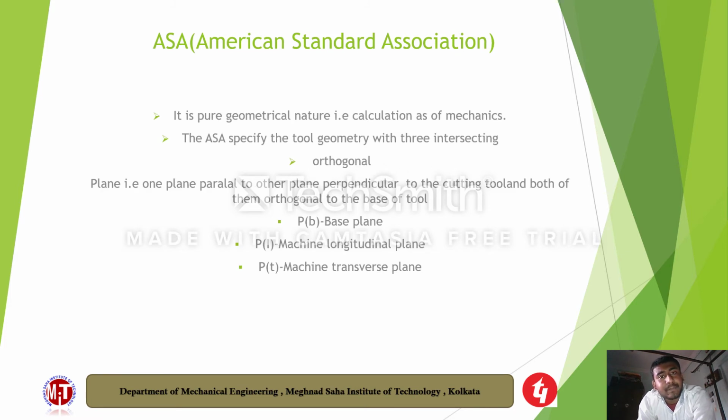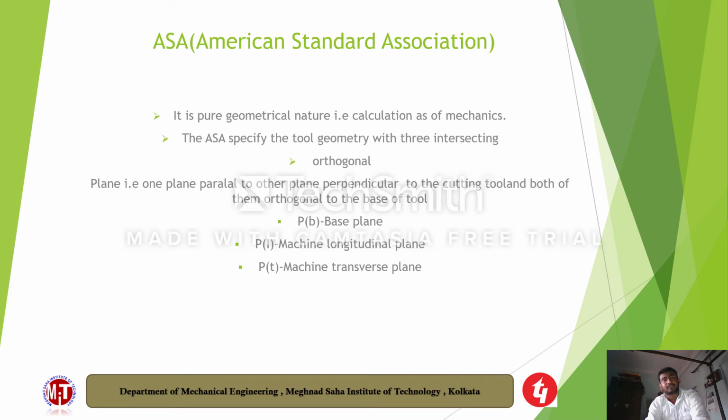Here, it is purely geometrical in nature, like calculations in mechanics. ASA specifies the tool geometry with three planes: the orthogonal plane, one plane parallel and another perpendicular to the cutting tool land, both orthogonal to the base of the tool; the base plane, the machine longitudinal plane, and the machine transverse plane.